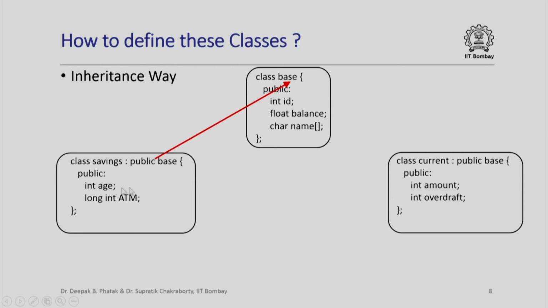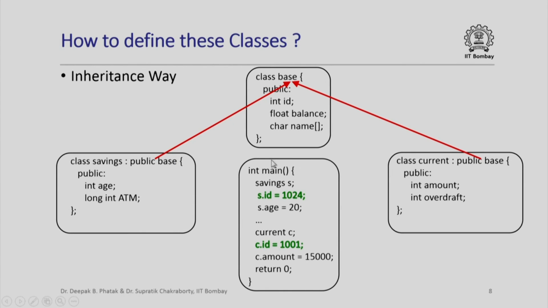Now, you see the difference of what we are doing here with the compositional way. In the compositional way, I had to explicitly declare an object of class base inside the class savings, whereas here implicitly I am saying all the data members of the class base are inherited by the class savings when I write something like this, indicating that savings is derived from the base class.